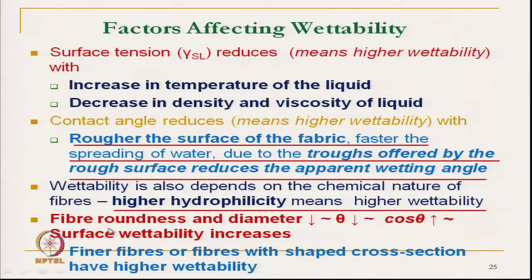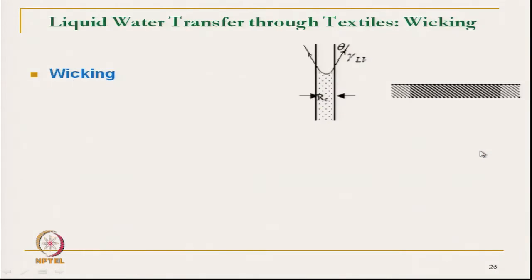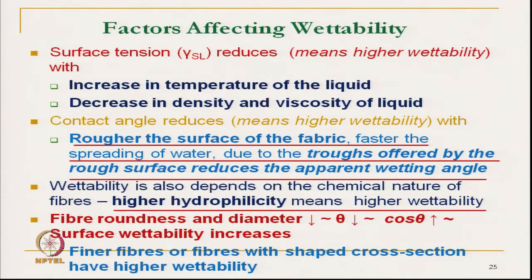Finer fiber, or fiber with a shaped cross section, has higher wettability. So, that is what we use for extreme high activity clothing. Now, after wetting, if the water remains in the fabric structure, it is not going to help. This will help in absorption, but for proper clothing comfort,